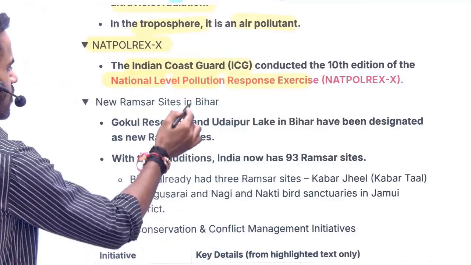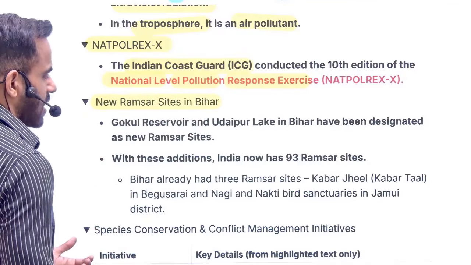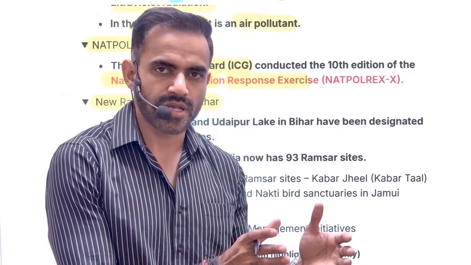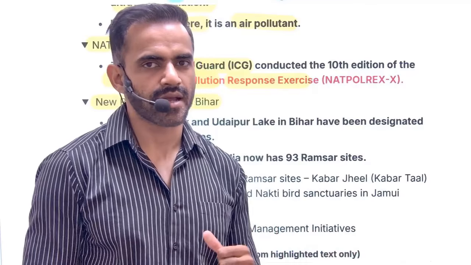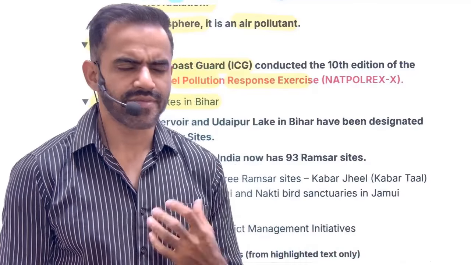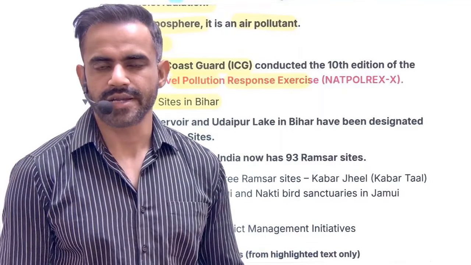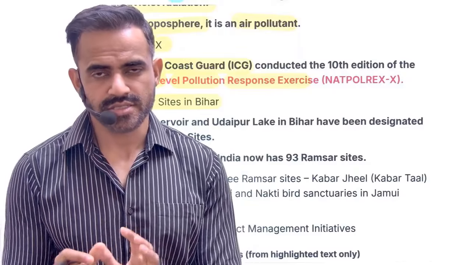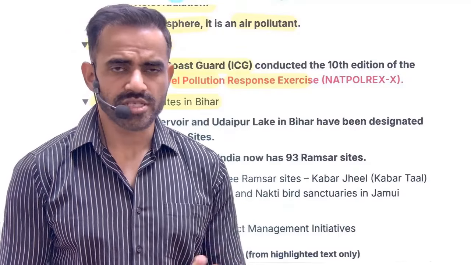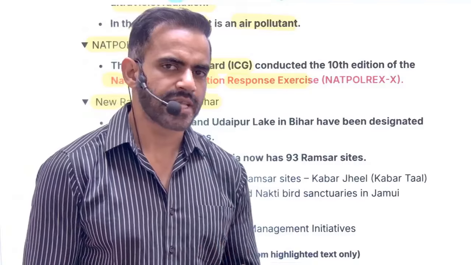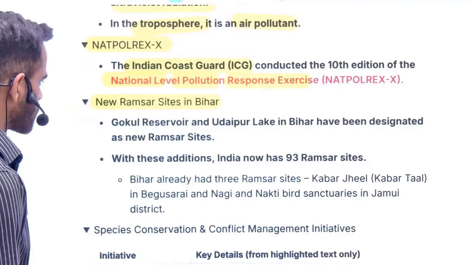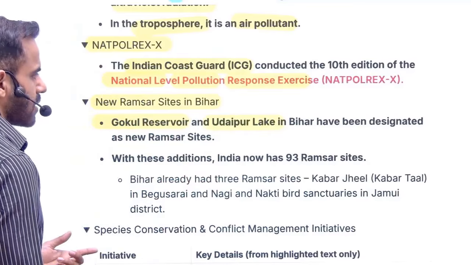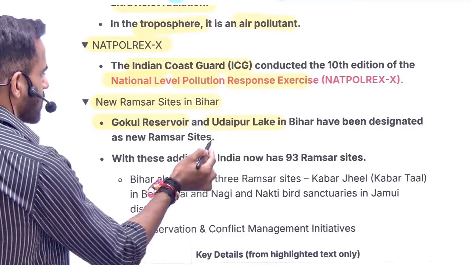Okay, next is new Ramsar sites in Bihar. Bihar previously had 3 sites. Now 2 more sites have been designated as Ramsar sites. What is a Ramsar site? In a very simple sense, to protect wetlands there is a convention, the Ramsar Convention. Sites are allocated; this is a status. So this is for wetland conservation. Ramsar is a place in Iran. So 2 lakes, one is Gokul Reservoir and the second is Udaipur Lake. They are the new Ramsar sites.